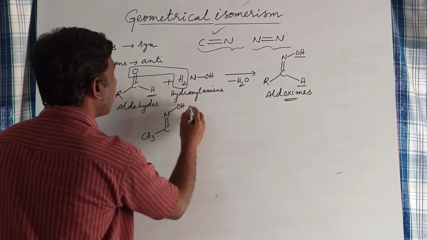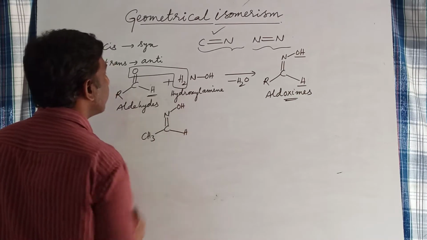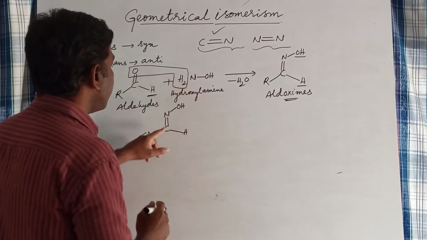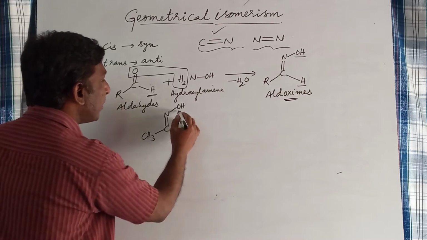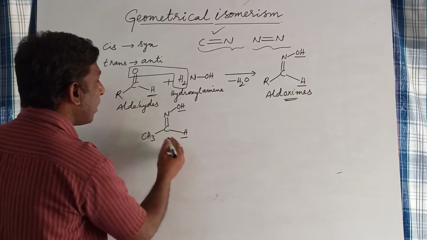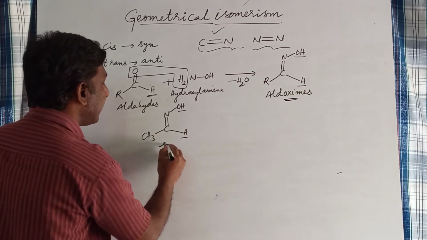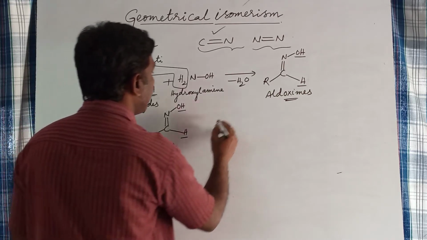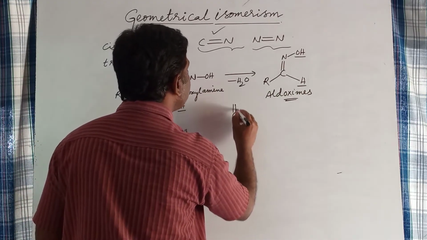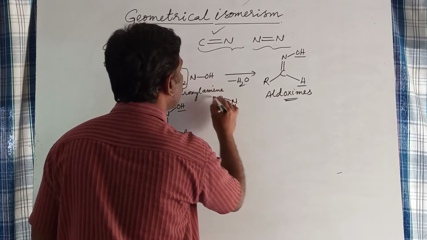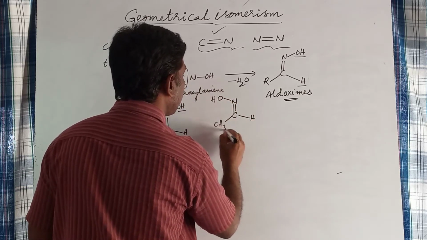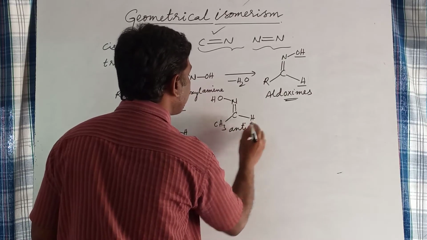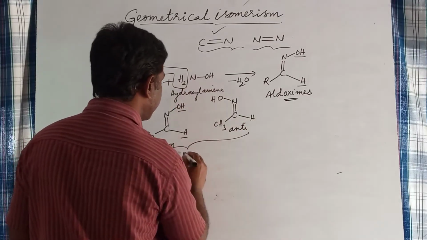This is acetaldoxime. So acetaldehyde on reaction with hydroxylamine, we will get acetaldoxime by removal of water. Here the OH group and H group are on the same side. This is a syn isomer. And when they are on opposite sides, this is the anti form. This is about acetaldoxime.